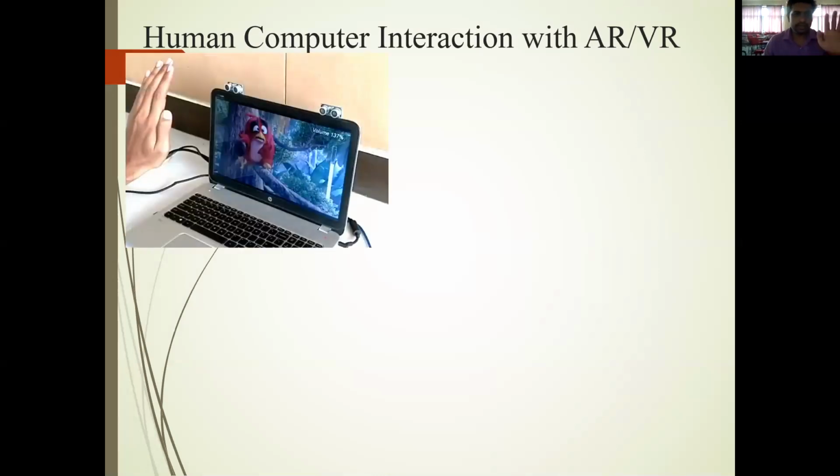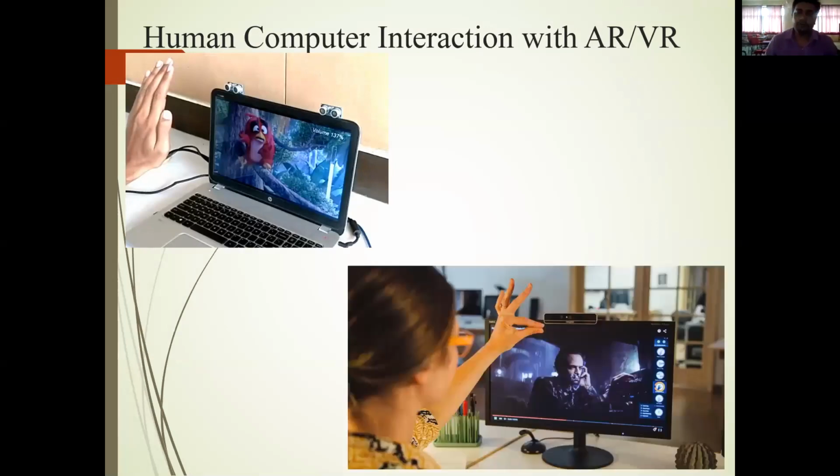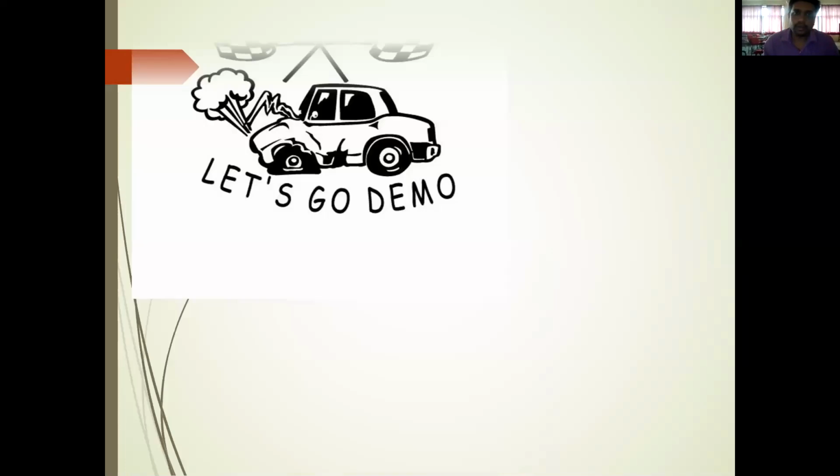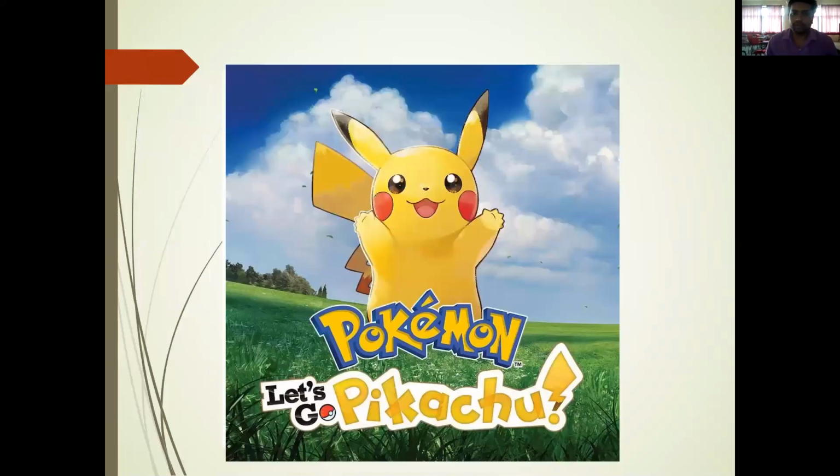So we can reduce the volume, we can increase the volume with the help of hand gestures. We can make the video go forward and backward with the help of hand gestures. Generally here hand gestures are used. A number of sensors can be used, but here hand gesture is used to control the computer. Now we will go for the demo.